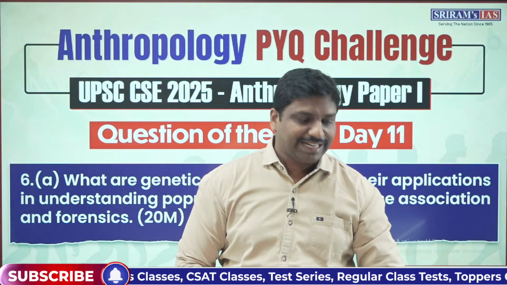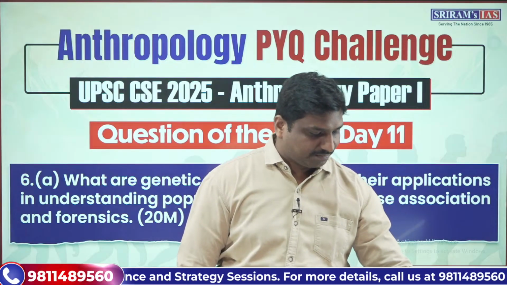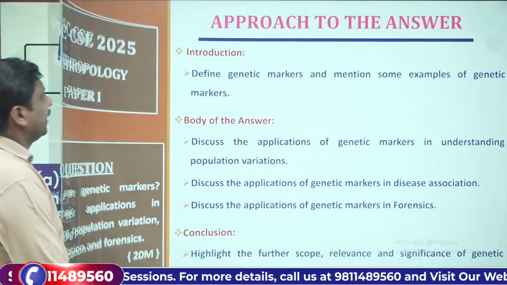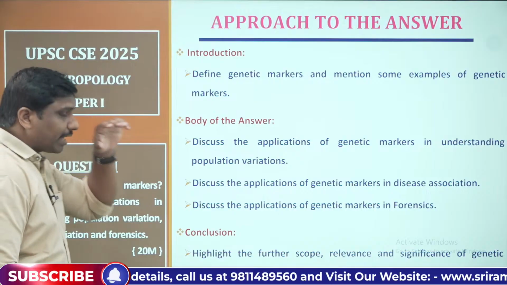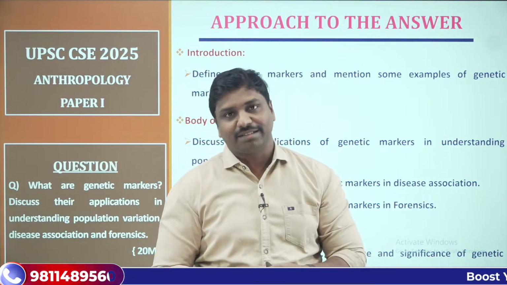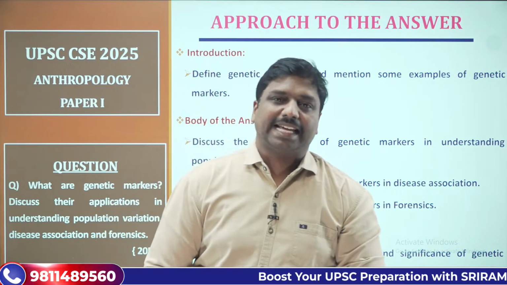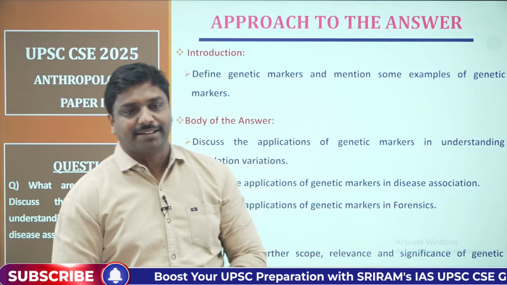First, let's start our discussion with how to write an approach for this question. What can we write in the approach part of the question? In the introduction portion of the answer, you can simply define what genetic markers are, with systematic examples. So first we can explain or mention what genetic markers are.